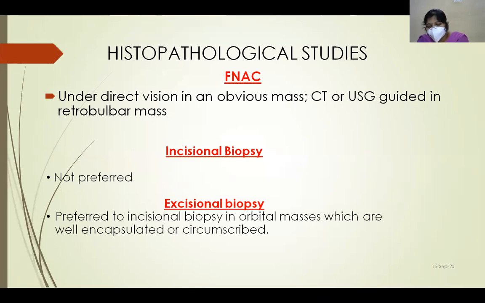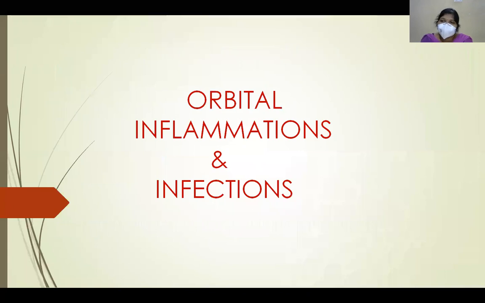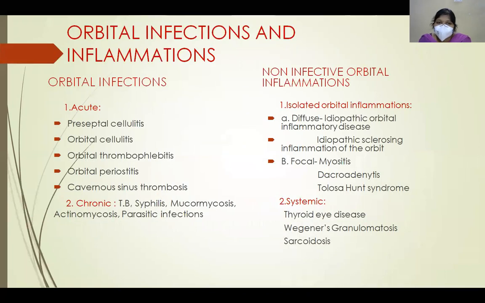With the basic knowledge of proptosis, now we'll deal with orbital inflammations and infections. So how do you classify orbital infections and inflammations? First we'll classify orbital infections. These can be classified into acute and chronic. In acute, the causes are preseptal cellulitis, orbital cellulitis, orbital thrombophlebitis, orbital periostitis, and cavernous sinus thrombosis.